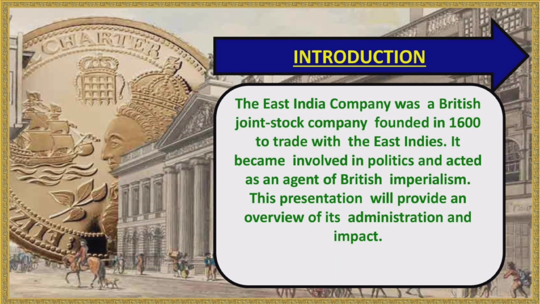Introduction. The East India Company was a British joint stock company founded in 1600 to trade with the East Indies. It became involved in politics and acted as an agent of British imperialism. This presentation will provide an overview of its administration and impact.